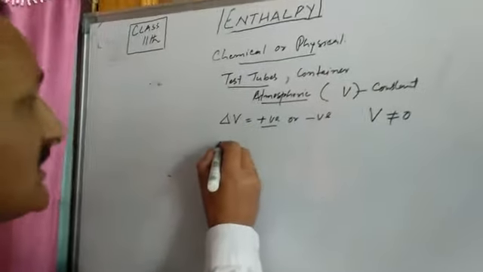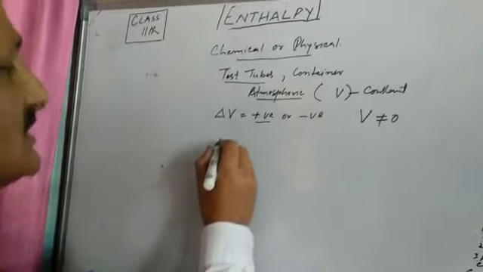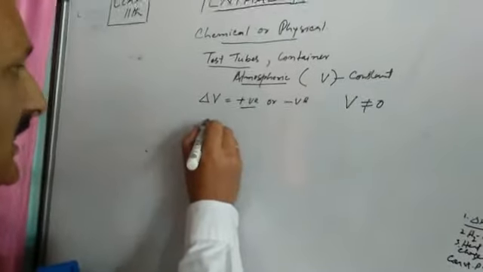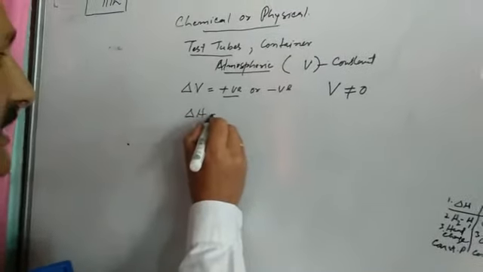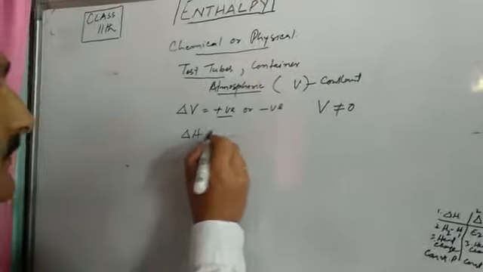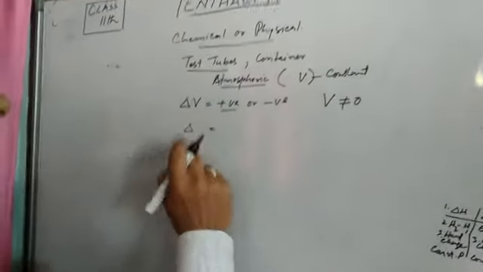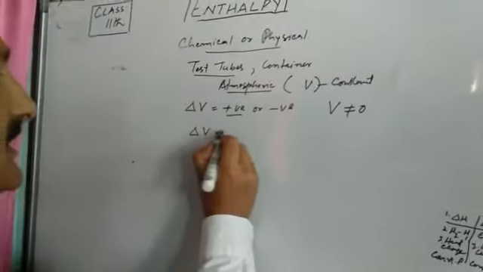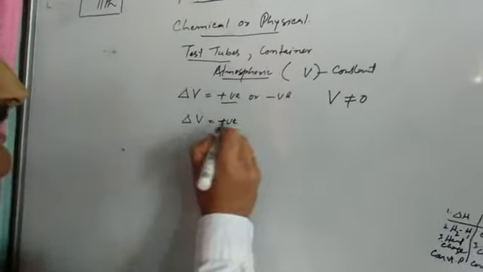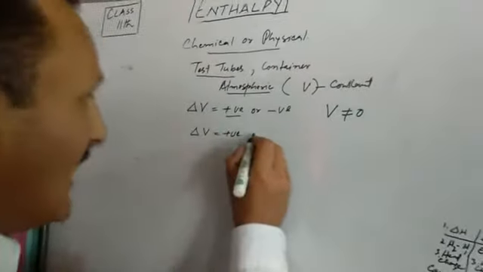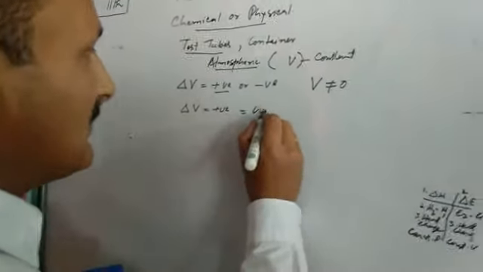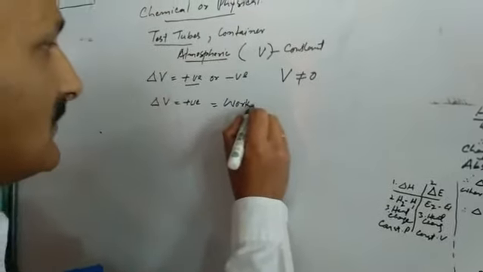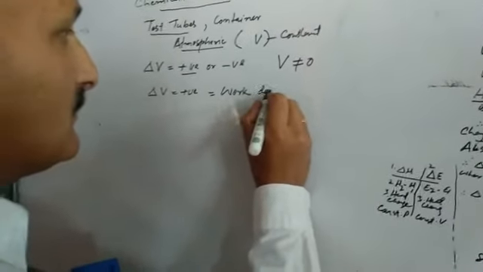Suppose there is an increase in volume, that is, delta V is positive. That means work is done by the system.